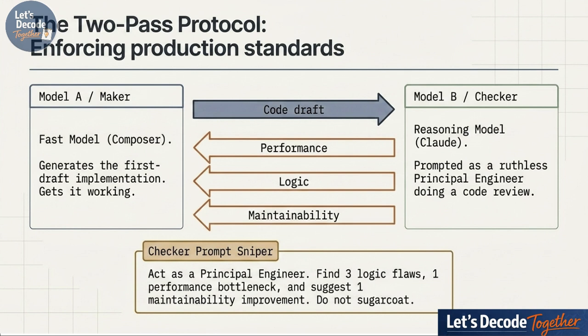But then you immediately flip the script. You bring in a reasoning model to become the checker, creating a somewhat adversarial review process right inside your editor. The AI is essentially auditing its own work from a completely fresh perspective before you even lay eyes on it.